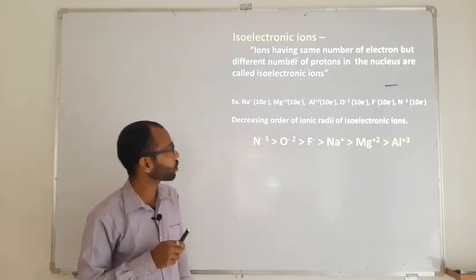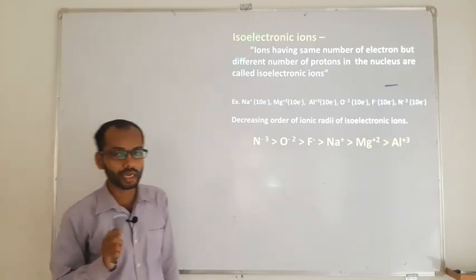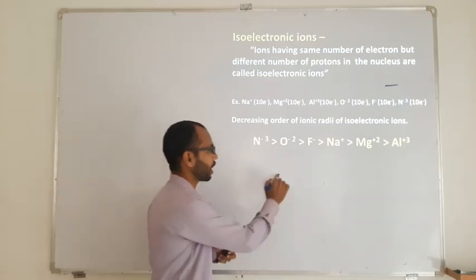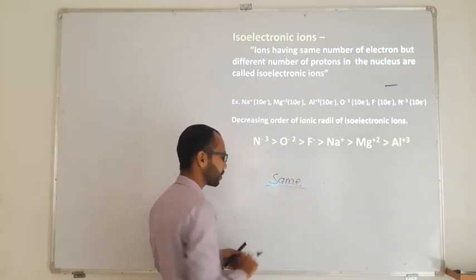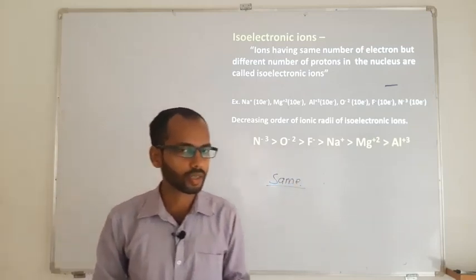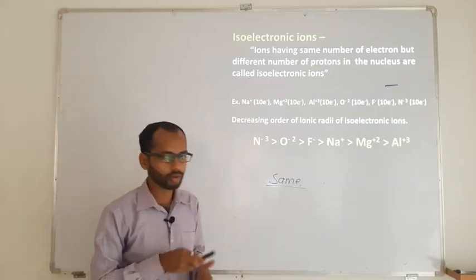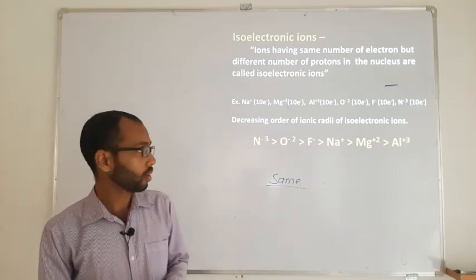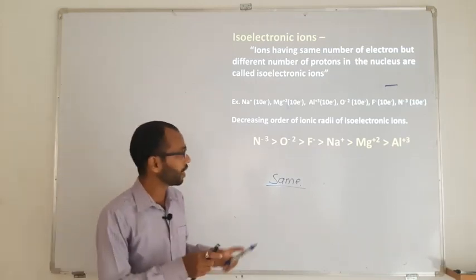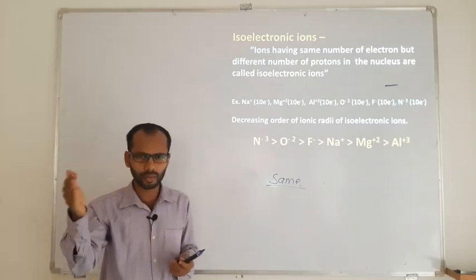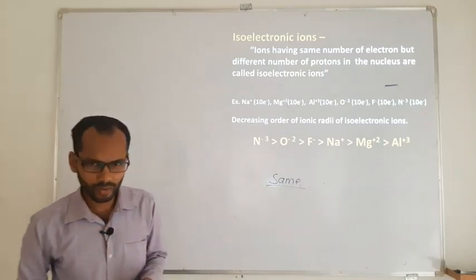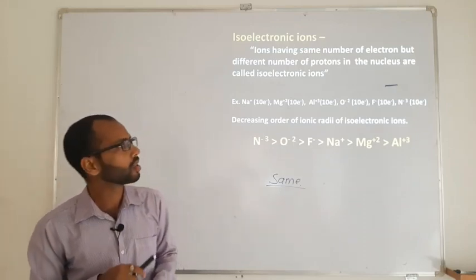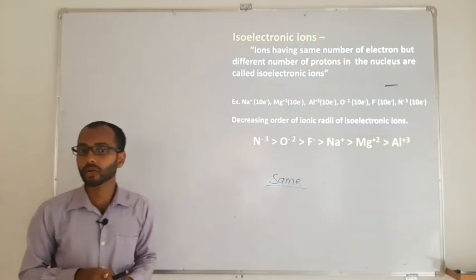Taking the next one, the isoelectronic ion. The name itself suggests isoelectronic. Electronic stands for the electron, iso stands for same. It means the species may be an ion, or in certain cases an atom. As they have mentioned the ion, no doubt that will be an ion, but it is going to be an atom also in certain cases. Any different elements or different ions, their nature may be different, but if they have the same number of electrons, then those ions can be termed as isoelectronic in nature.